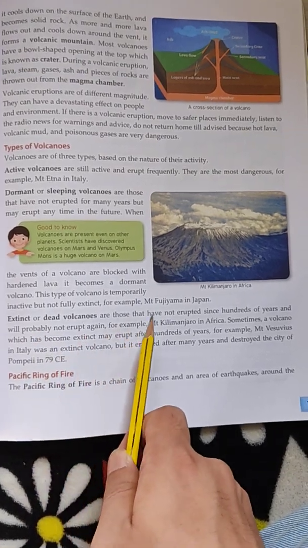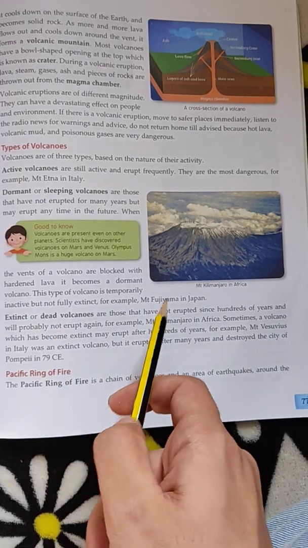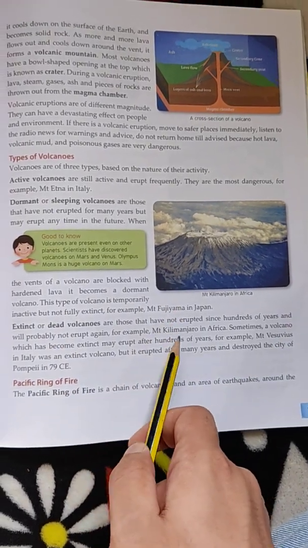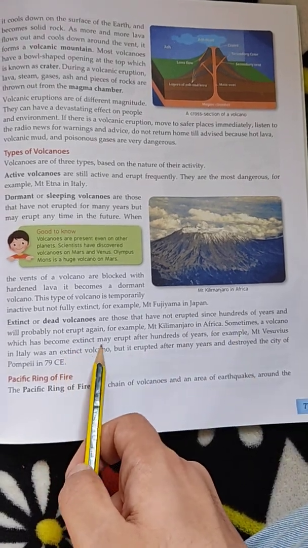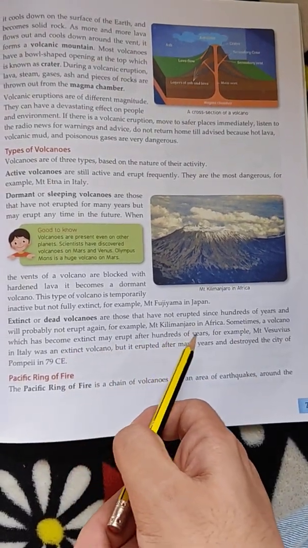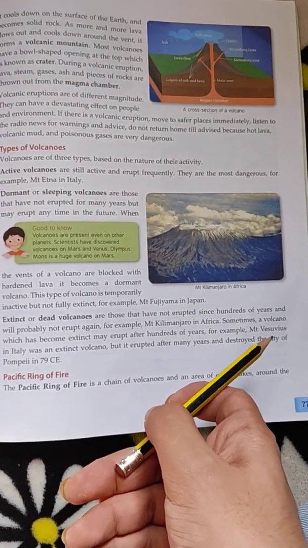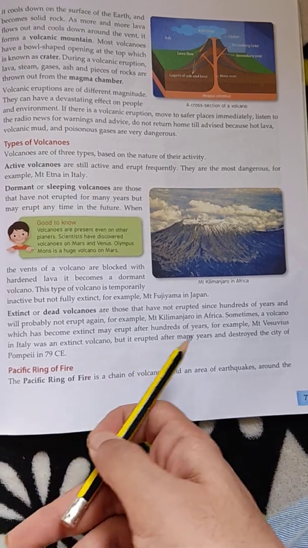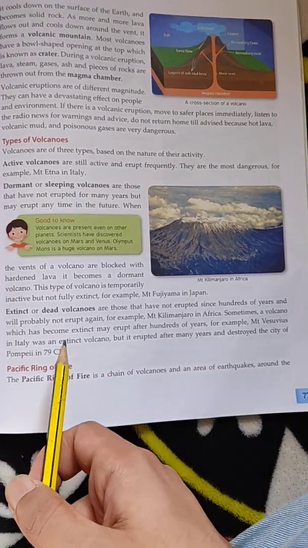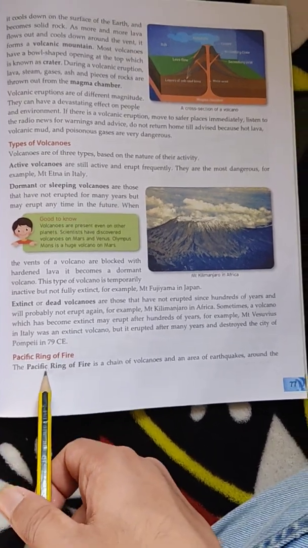Extinct or dead volcanoes are those that have not erupted since hundreds of years and will probably not erupt again. For example, Mount Kilimanjaro in Africa. Sometimes a volcano which has become extinct may erupt after hundreds of years. For example, Mount Vesuvius in Italy was an extinct volcano, but it erupted after many years and destroyed the city of Pompeii in 79 CE.